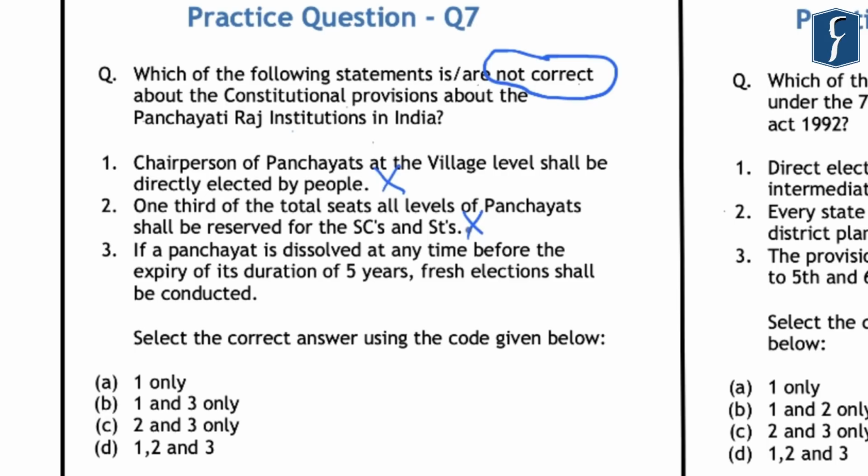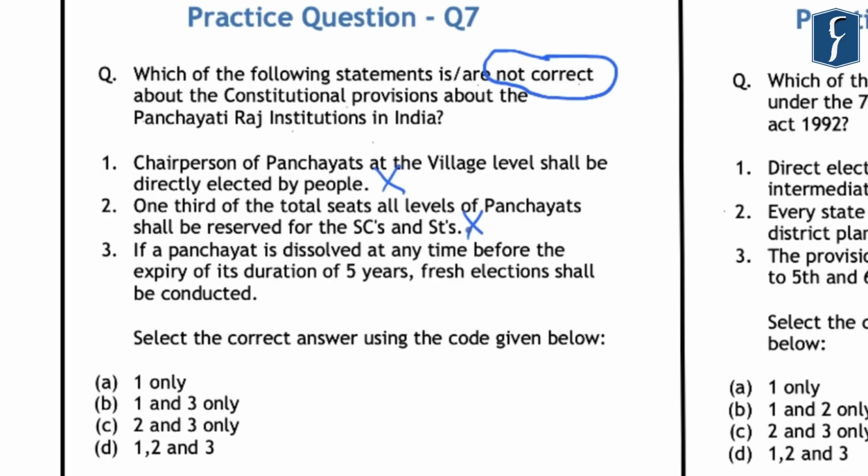And regarding the third statement, if a panchayat is dissolved prematurely, then the fresh elections to constitute a panchayat shall be completed before the expiry of its duration of 5 years, and secondly, in case of dissolution, before the expiry of a period of 6 months from the date of its dissolution. And thus, where the remainder of a period is less than 6 months, it shall not be necessary to hold any election for the constitution of new panchayat for such period.